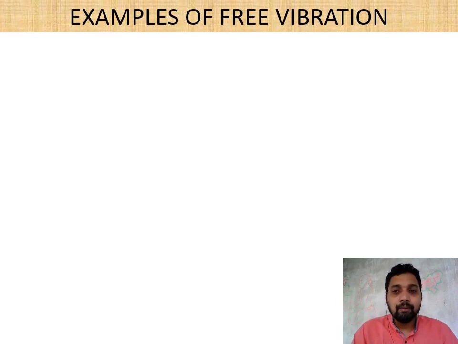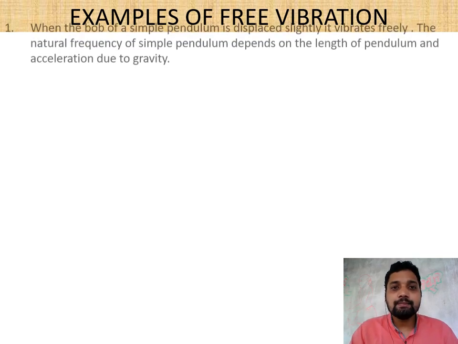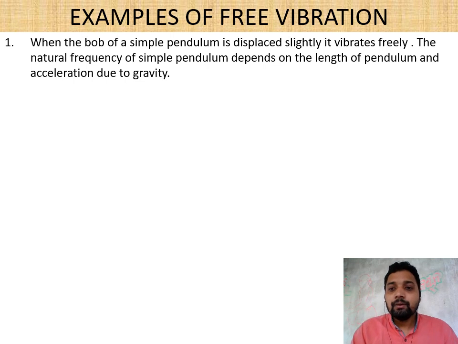So now we come to the examples of this free vibration or natural vibration. What do we get in the case of a simple pendulum? Simple pendulum, you know, is a metallic bob connected with a thread and hung from a rigid support which is free to move. When we push it slightly, it starts vibrating to and fro, meaning from mean to extreme, extreme to mean. So this depends upon the length of the pendulum and, second, the acceleration due to gravity.